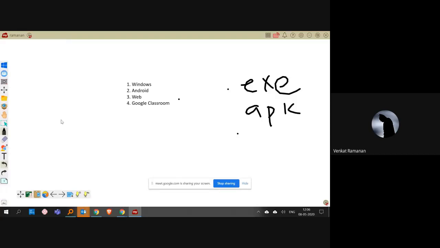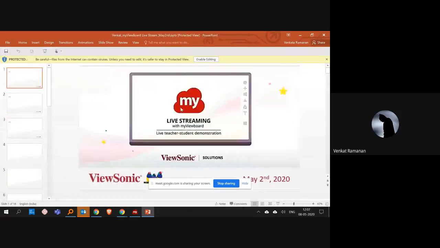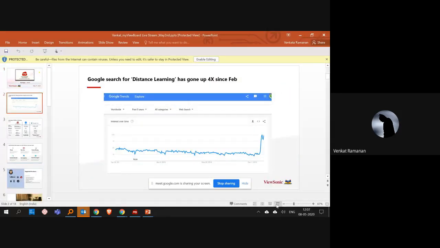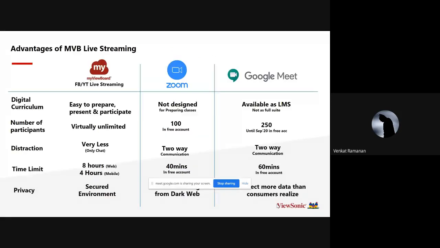To stop that, what we have done is we have also added something called live streaming. So you can go live with your students at any point of time, either through YouTube or through Facebook. This is how Google Trends in the last couple of months for distance learning has gone up. It has gone up by 4x since February. So you can use any different type of software for teaching, for going live with your students. There is an option for Zoom and Google Meet, and you can also go live with Facebook or YouTube live streaming, which is integrated again with My View board.